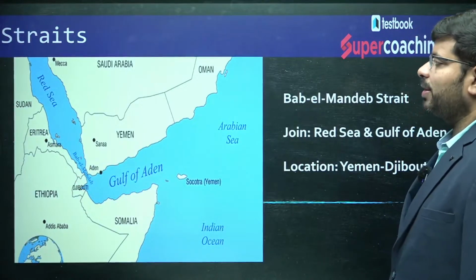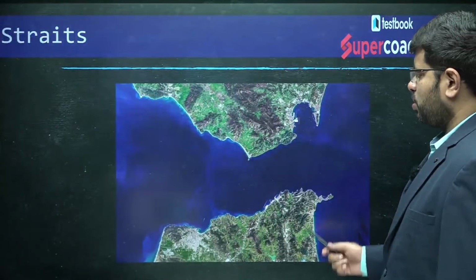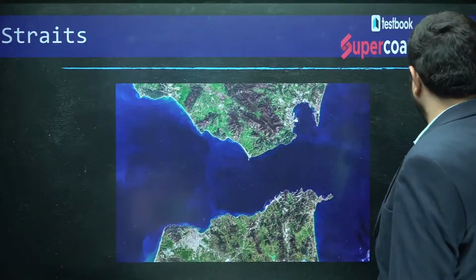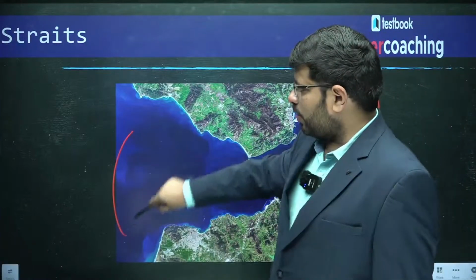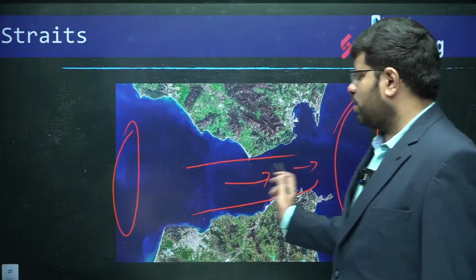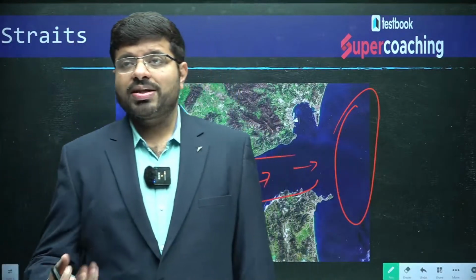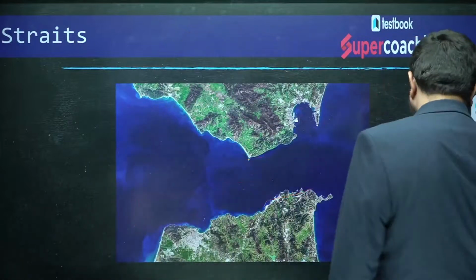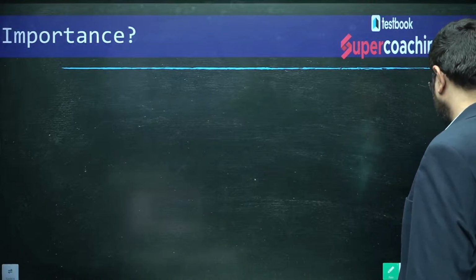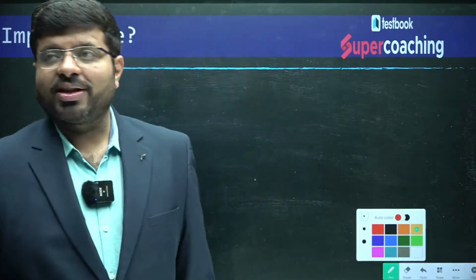Now, what is their importance? As you can see in my first picture, you can see a narrow strip of water body connecting two major water bodies. Look at the picture, very clearly. This is one major water body, and this is a narrow passage. This is where you will find the ships traveling. Then what is their importance? How would they be useful to us? Can anyone give me in the comment section what their importance is? Let me check the comments.